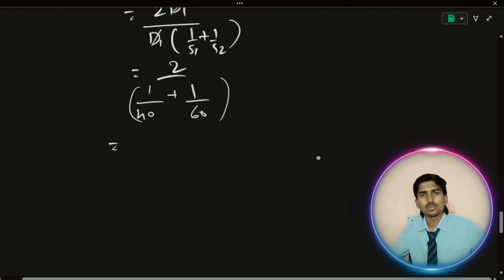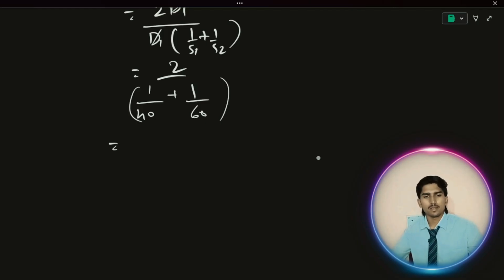If you don't know how to solve this, don't worry, I'm going to teach you. It is 2 by 1 by 40 plus 1 by 60. Sometimes even basic calculation can be forgotten, so I'll teach you how to solve this one.